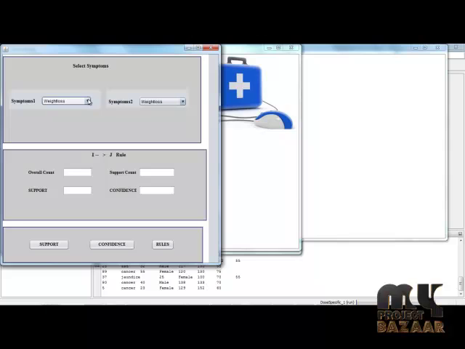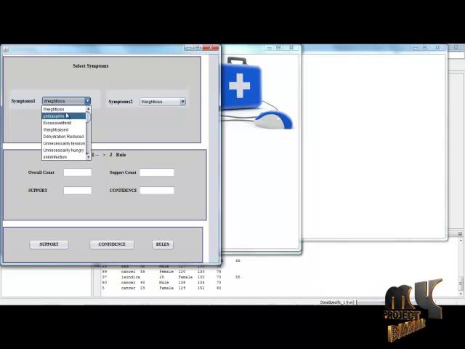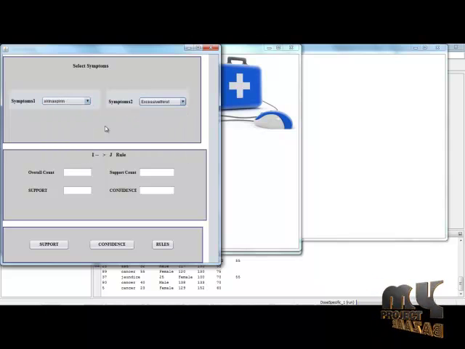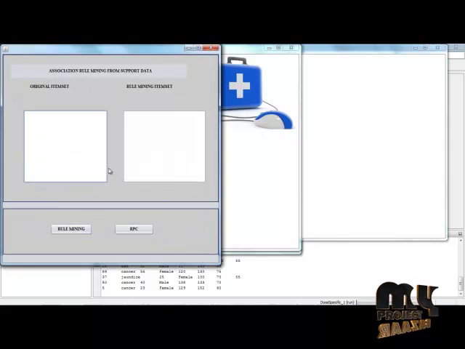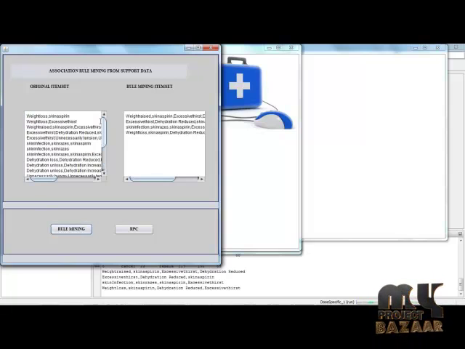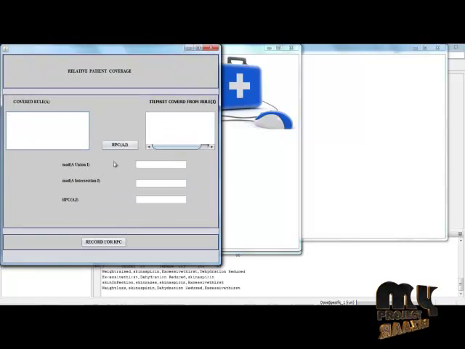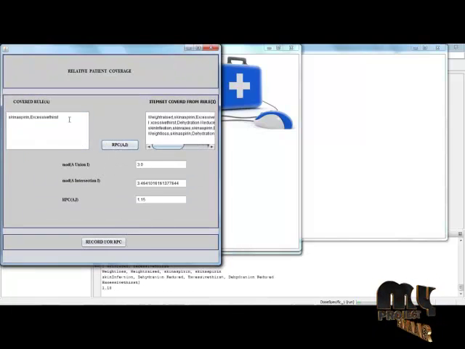Then click the next button. Here we choose symptom 1, then select symptom 2. Click support. We calculate the IJ rule, which is for symptom 1 and symptom 2. The combinational risk of both can be evaluated here, and then click the confidence value. Confidence values can be obtained. Click rules. Here we get the rule mining. In this rule mining, these are the original data and these are the rule mining sets based on the provided symptoms.